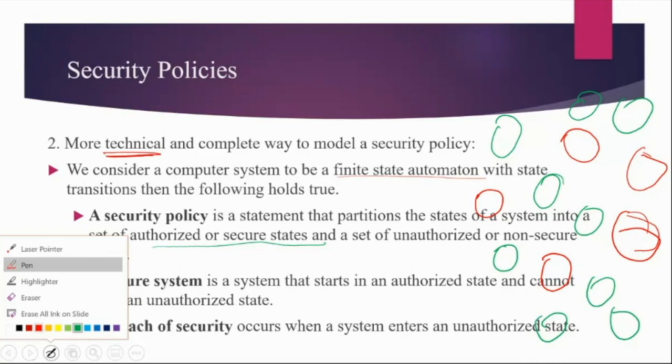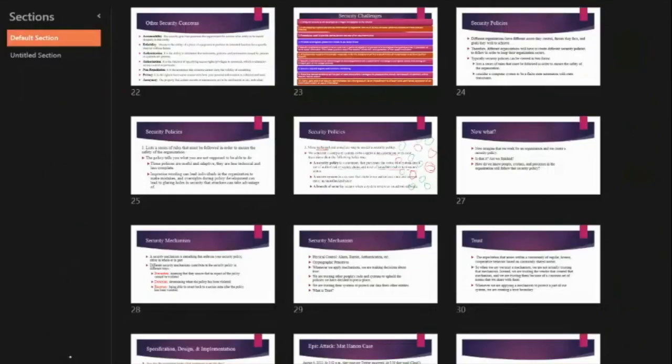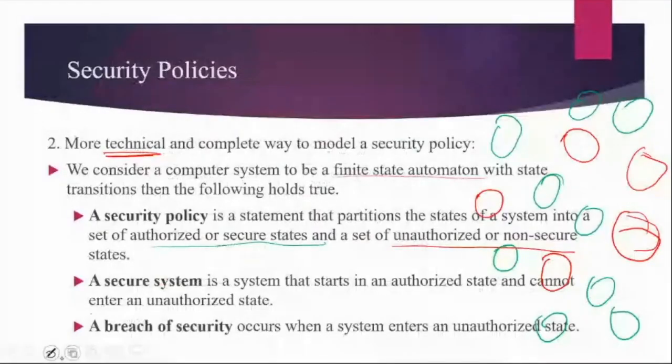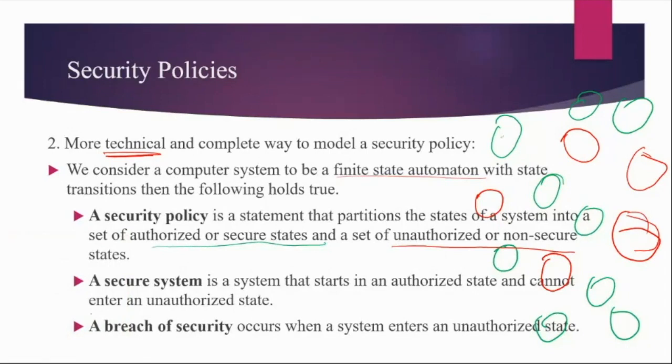So if the security policy is followed, then we can consider it as a secure state, and if it is not followed, then we consider it as an unauthorized or non-secure state. We call a system a secure system if all the transitions going on in the system start from an authorized state, and they can move in any way, but they will never go to any unauthorized state in between. Then we consider that system as a secure system.